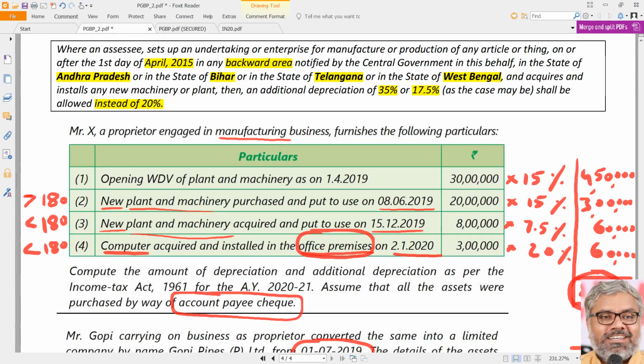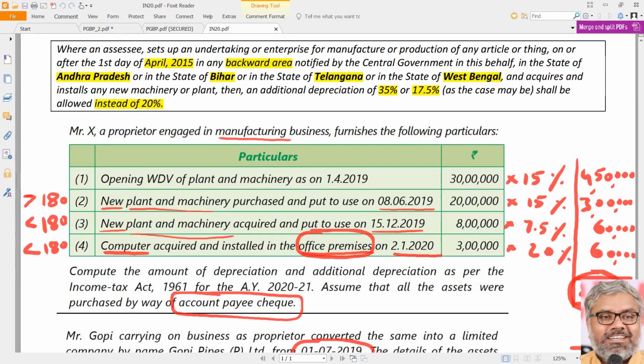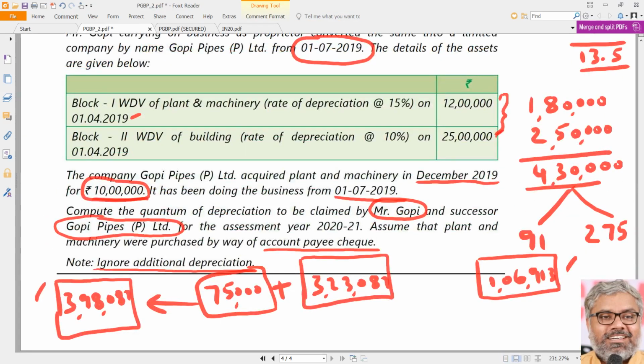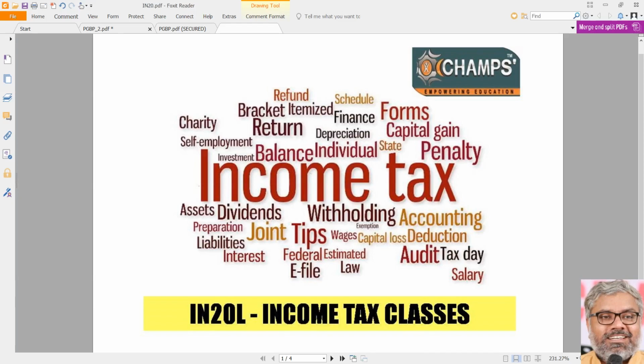As I said earlier, depreciation is a topic where questions can come exclusively on this. There may be a question on the entire PGBP chapter anyway, and on top of that, there can be questions exclusively on depreciation also. That is why this provision of section 32 is very, very important. With that, we can conclude today's session. In the next session, we will continue problem solving related to section 32, some more questions for understanding the application of this section, and then we will move on to other sections after section 32, which is related to section 35.